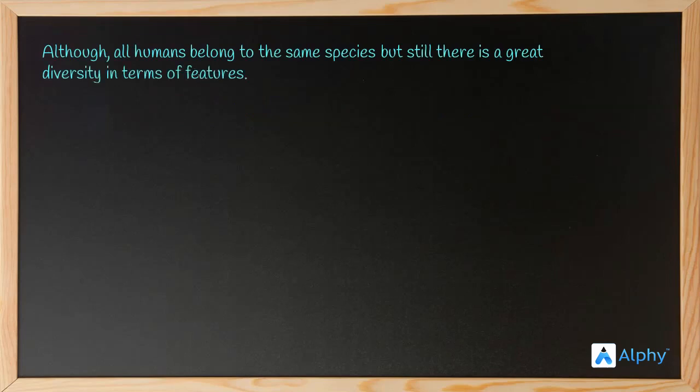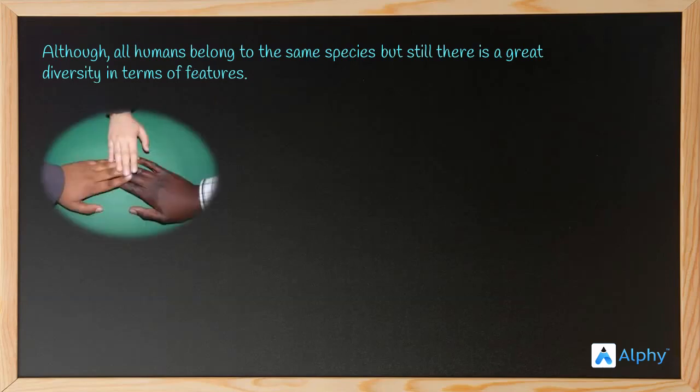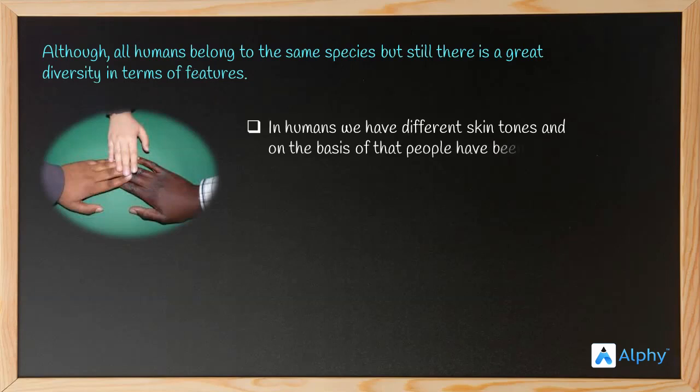Now, although all humans belong to the same species, still there is a great diversity in terms of features, right? Or to put it in other words, there is a high degree of variation in terms of forms and features. A good example of this is the character of skin color, or skin tones. In humans, we have different skin tones, and based on that, people have been identified as white, brown, or black. See, this is how the word human race came into light.